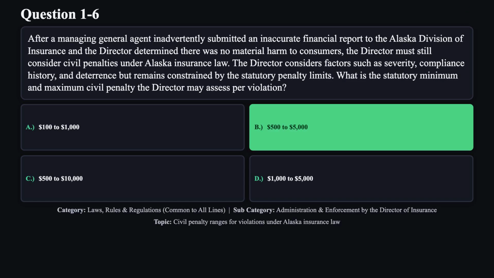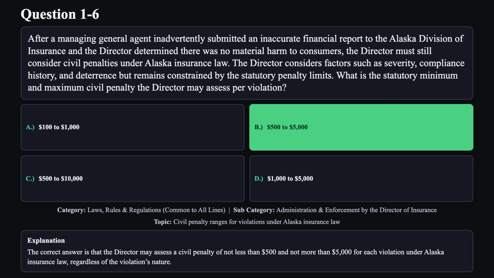The correct answer is B. The correct answer is that the director may assess a civil penalty of not less than $500 and not more than $5,000 for each violation under Alaska insurance law, regardless of the violation's nature.